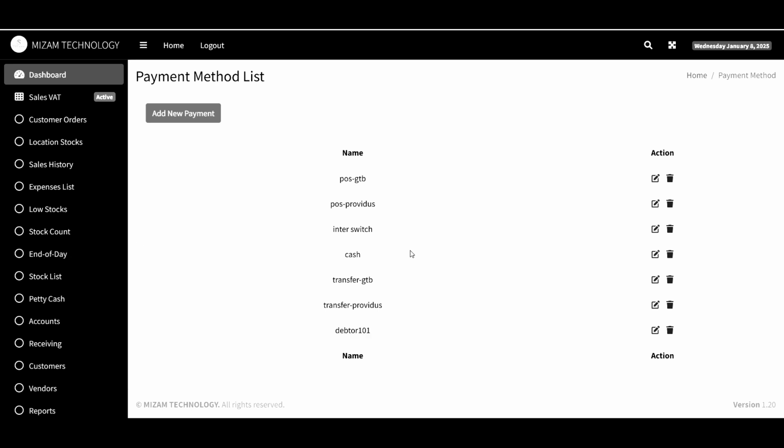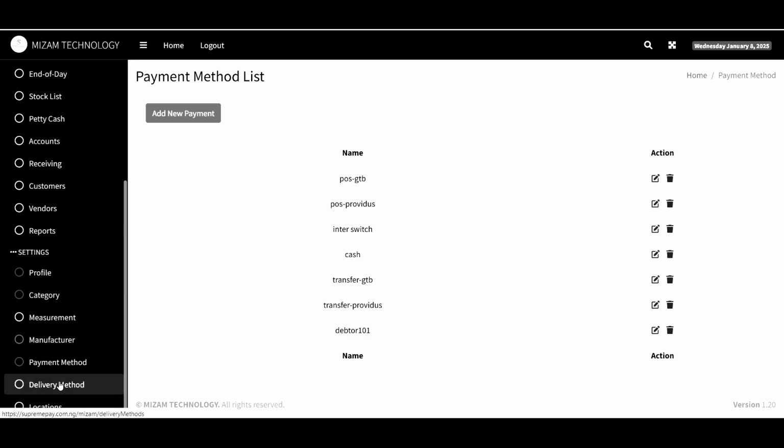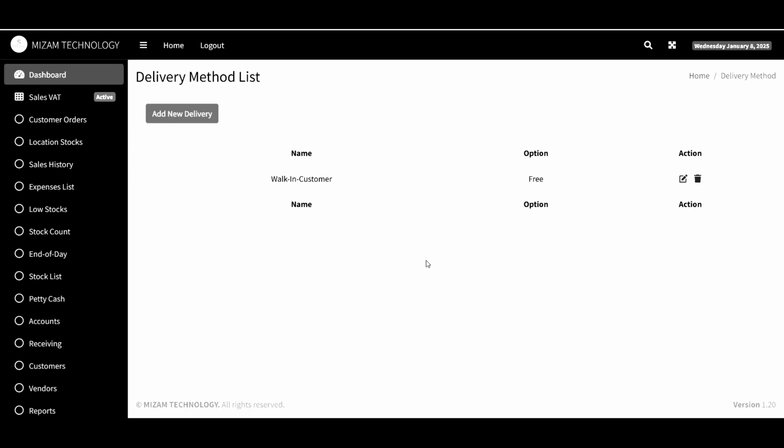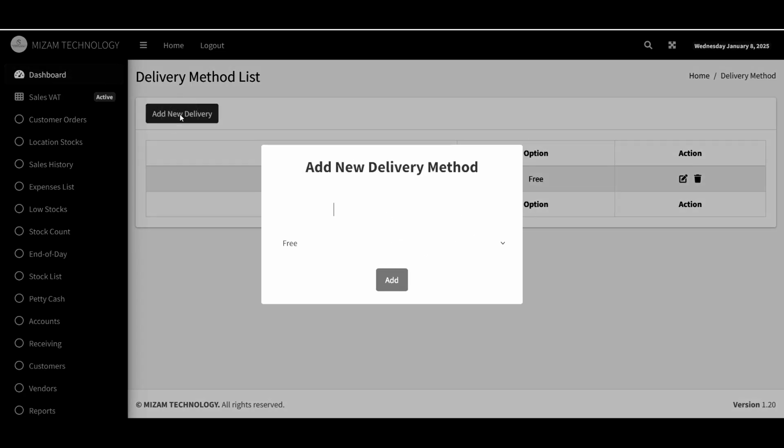Then we move to the next menu, which is the delivery method. How do you deliver your goods and services to your customers? So you can click on add new delivery. So here now we add the name of the delivery. Let's say we deliver with bus. Then we have free and paid.